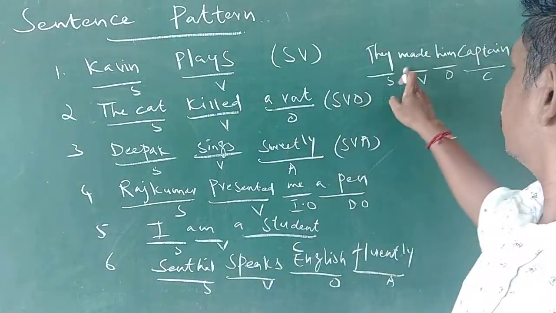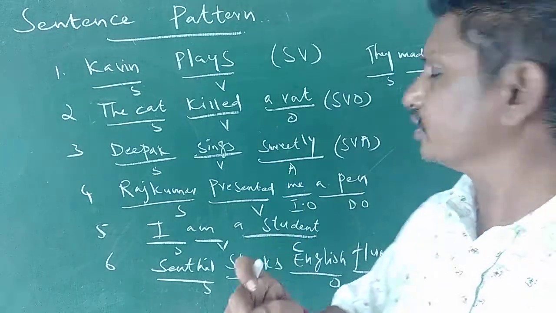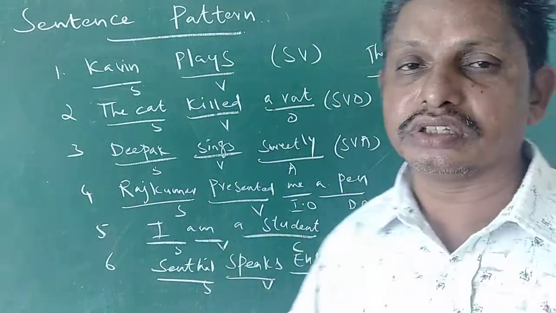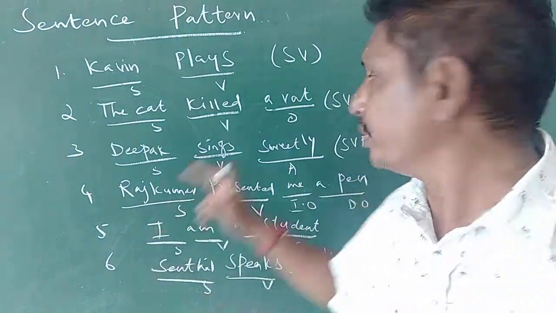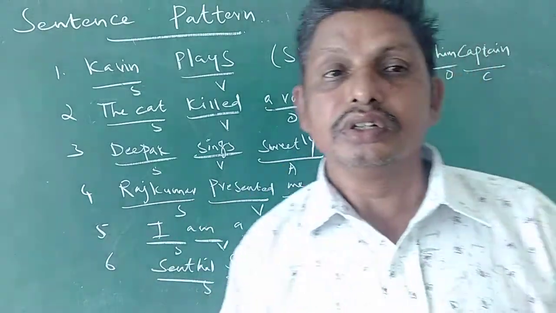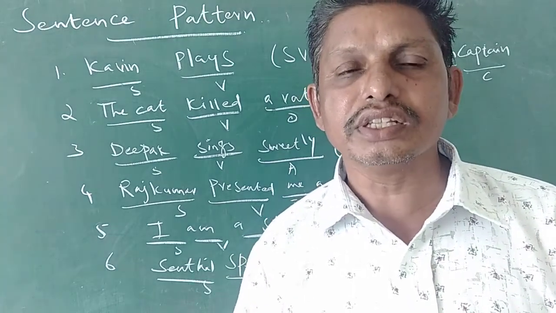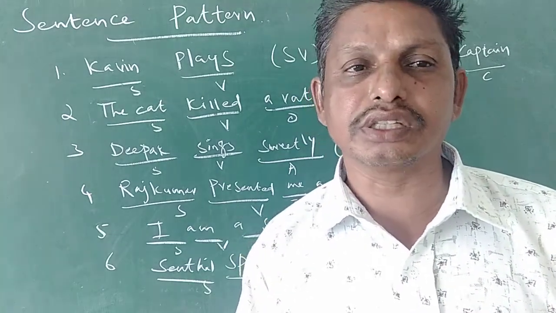And another one, they made him captain. So here, they made him captain, SVOC. This is called as a complement, object complement. So complement is a word which is used for completing a sentence. The completing part is called as a complement.